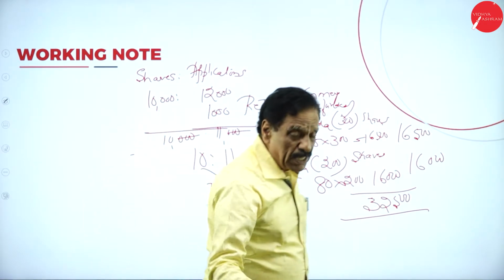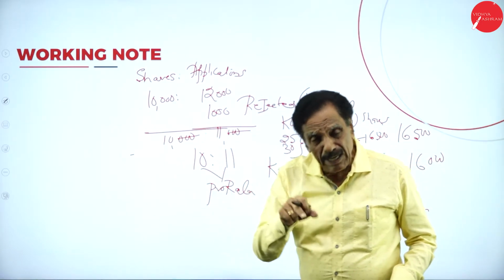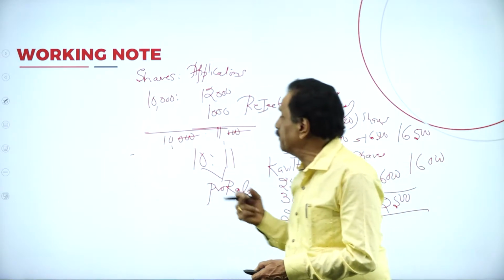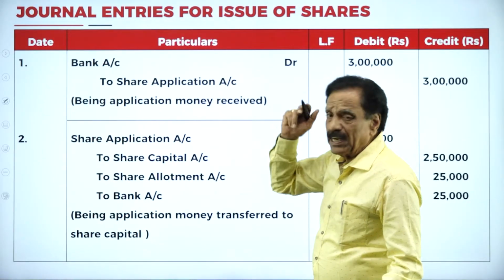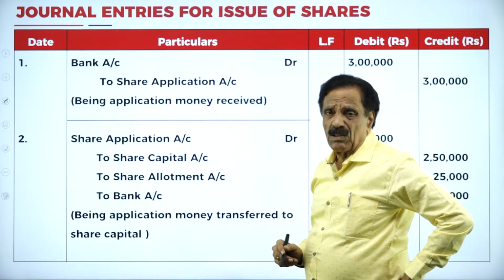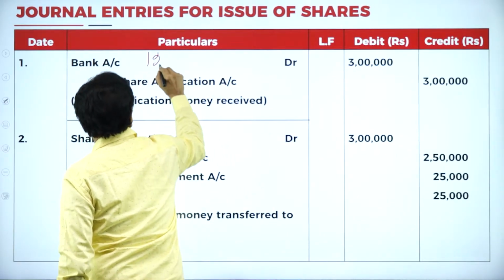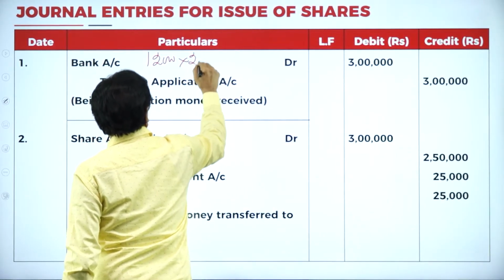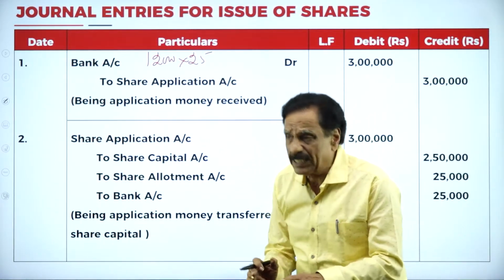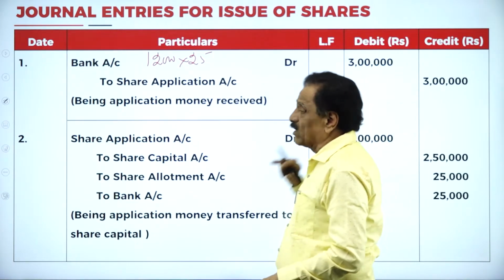Now we'll go into detail on the journal entries. First on application, then on allotment, then on first call, then on final call. We go slowly. First entry, bank account debit to share application account. How many applications received? 12,000 applications we received. What's your application fee? 25 rupees. What's the entry? Bank account debit 12,000 into 25 is 3 lakh, to share application account 3 lakh.